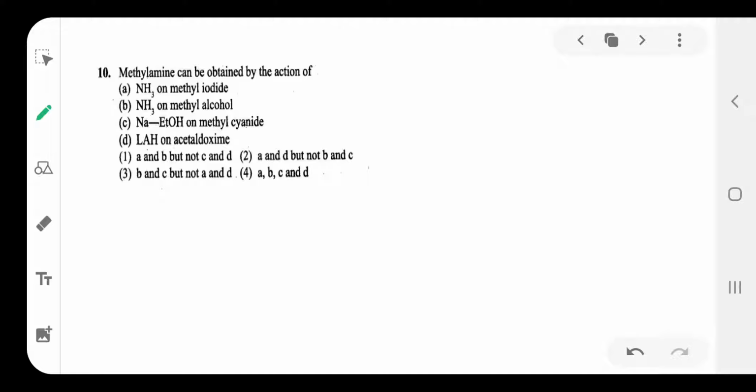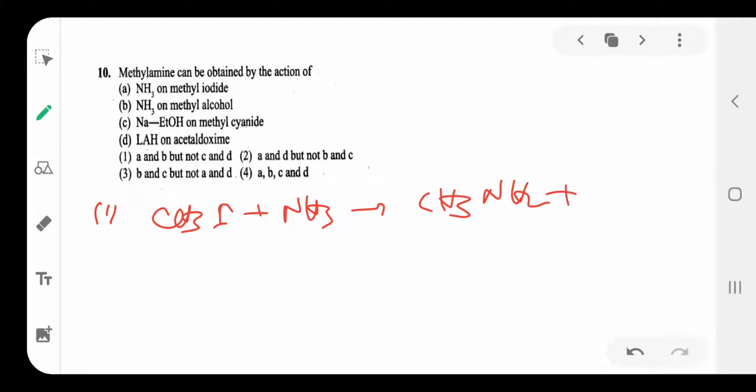Okay. Next, question number 10. Methylamine can be obtained by the action of... First one: methyl iodide reacts with NH3 to form methanamine plus HI separated. So methanamine is formed in the first reaction.